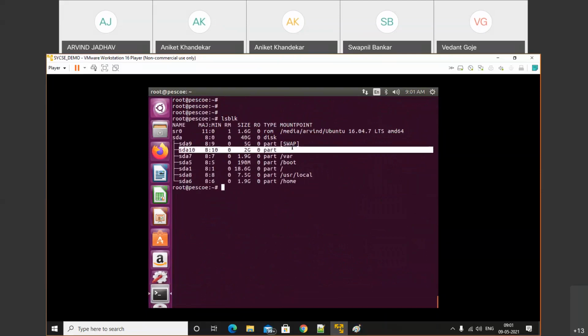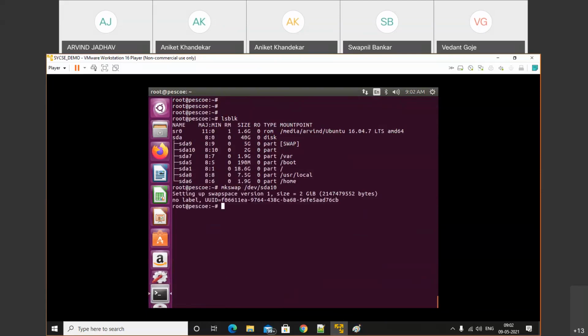That means we need to format it. Earlier it was sda9 and there we have swap. So let's format sda10: mkswap /dev/sda10. Now we have successfully formatted it.